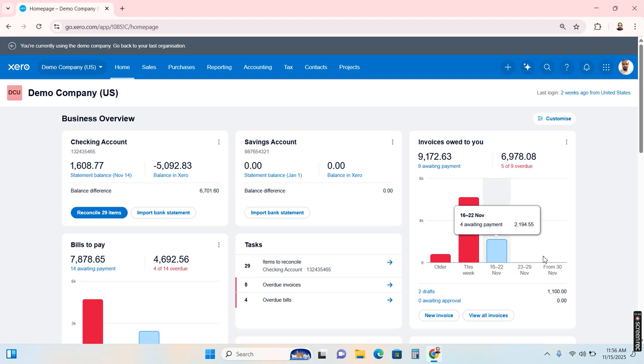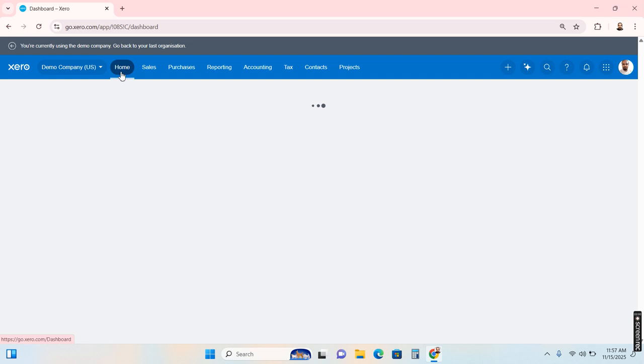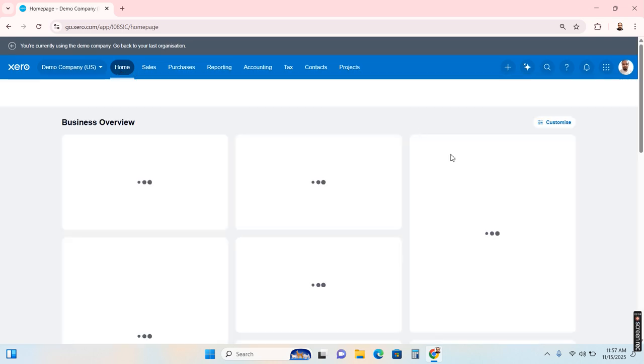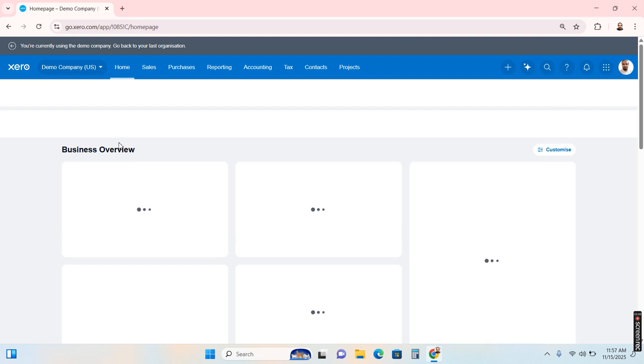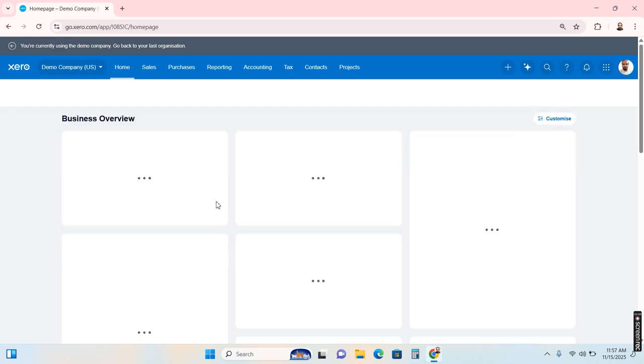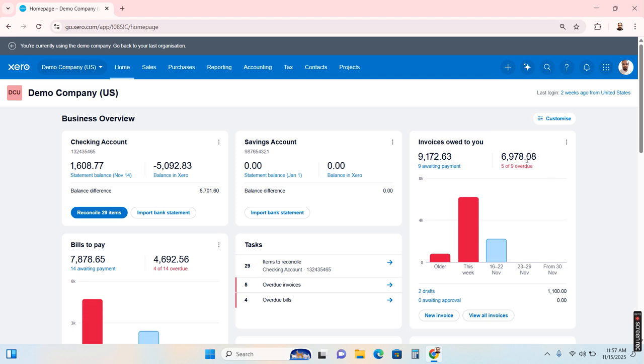Now let's talk about the dashboard, as you can see. This is the home. When you log in, you are on the home tab, where you will see the dashboard. In the dashboard, you will see everything: sales, expenses, invoices owed to you.